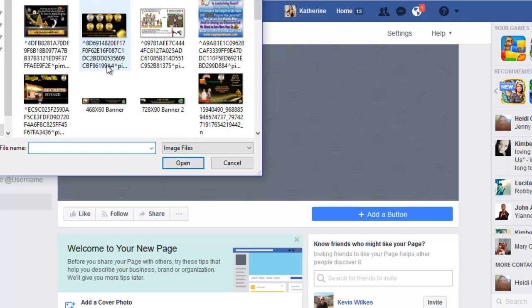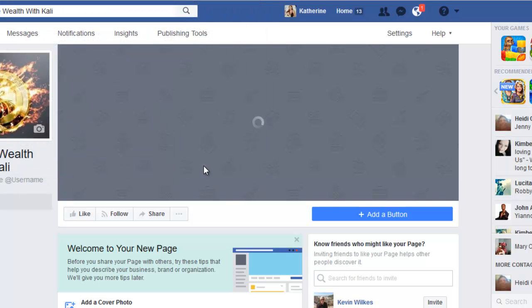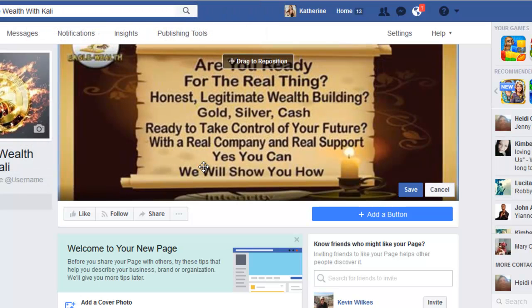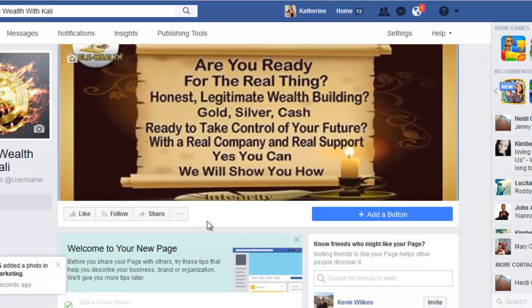And I don't know how big these are going to be. These are pretty big, I believe so. Let's try this one, even if it's in the middle. Oh, that's not too bad. There you go. So that actually looks really good. So, okay, I'm going to click save. Okay, so that's basically how easy it is.